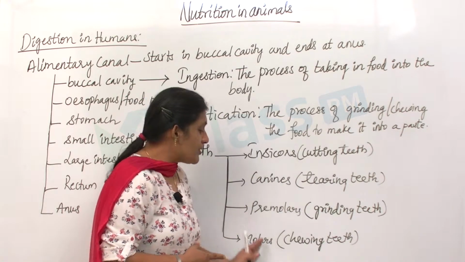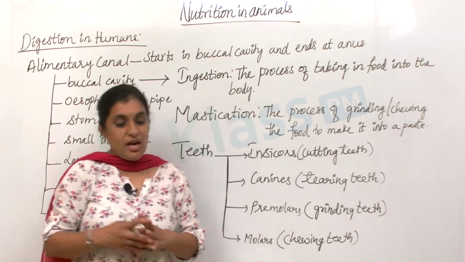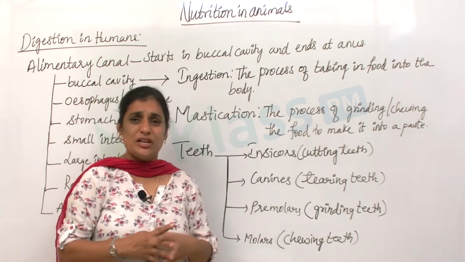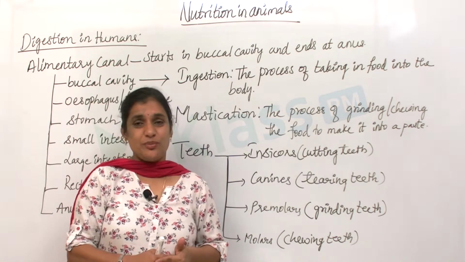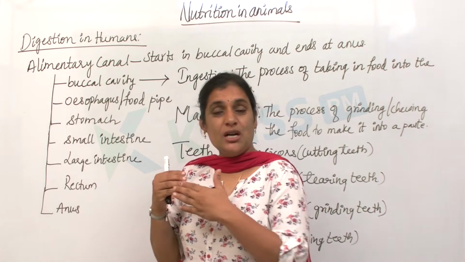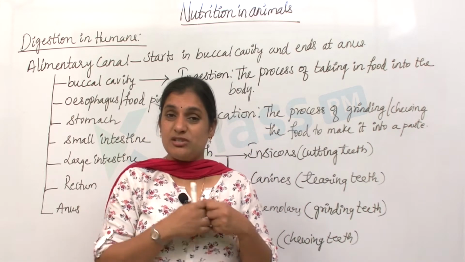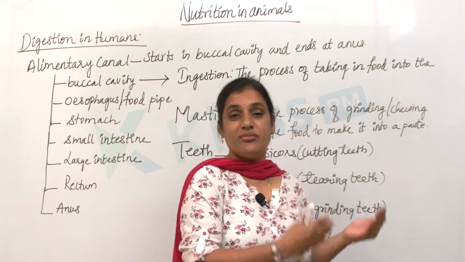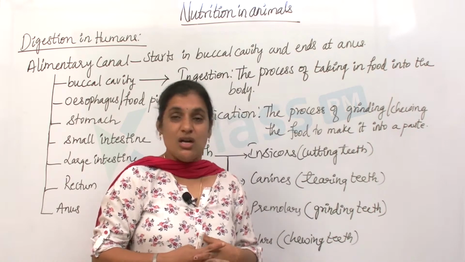So these are the 4 different types of teeth which we have, and because of these teeth only we are able to cut the food into pieces, make it into a soft paste, chew the food properly, and tear the food into pieces. This is what you can say, that the teeth are classified based on the function.